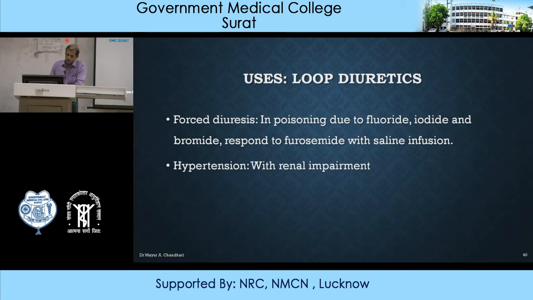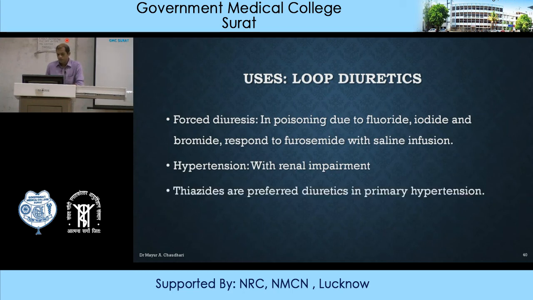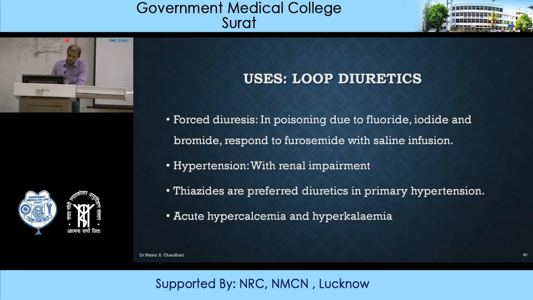Then in case of hypertension, especially with renal impairment, loop diuretics are preferred. In case of primary hypertension, thiazides are the preferred drug among diuretics. But whenever hypertension is associated with renal impairment, loop diuretics are more preferred in comparison to thiazide. Then they are also useful in case of acute hypercalcemia and hyperkalemia.